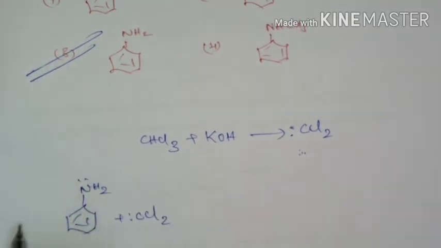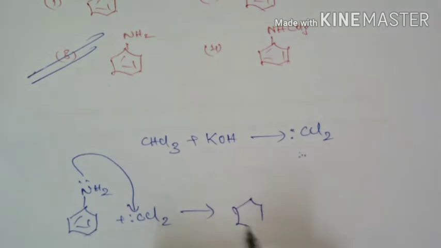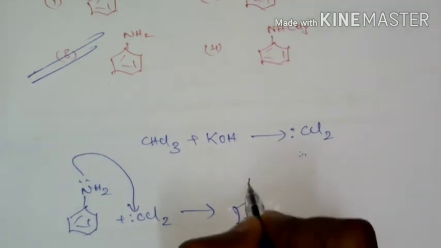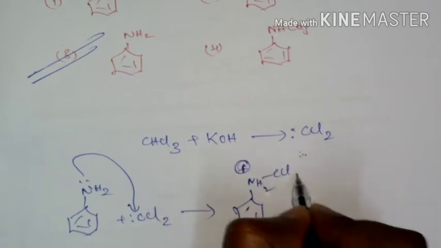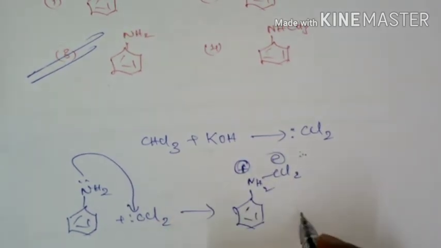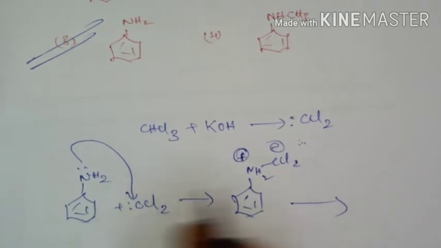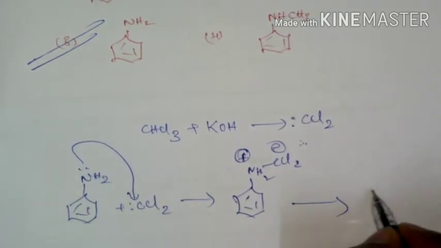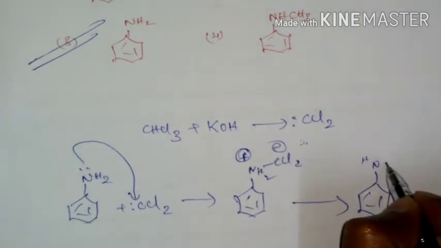So this lone pair of electron present on aniline will react with this and it is going to form NH2 plus CCl2 minus. And further, since we are doing in basic medium, so there will be abstraction of proton and it is going to form NH.